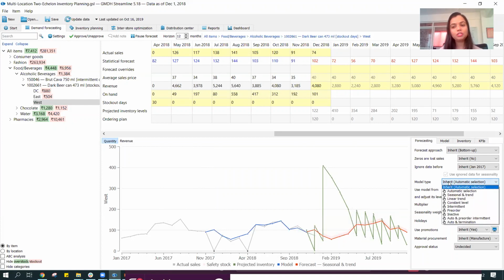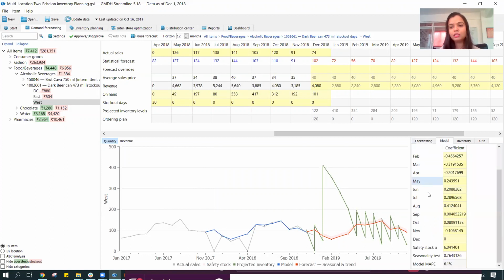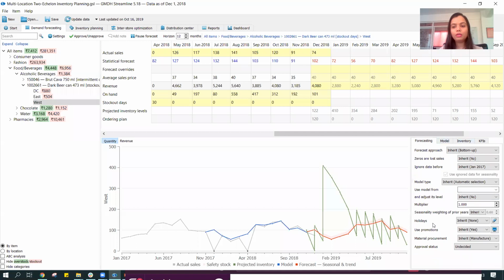Or we can change the model. If we go to the model detail, it's a seasonal model that has been detected, and we can see the MAPE is 6.1%, which is quite good. It's not bad. So that way our model looks very accurate. We have a whole list of options over here.